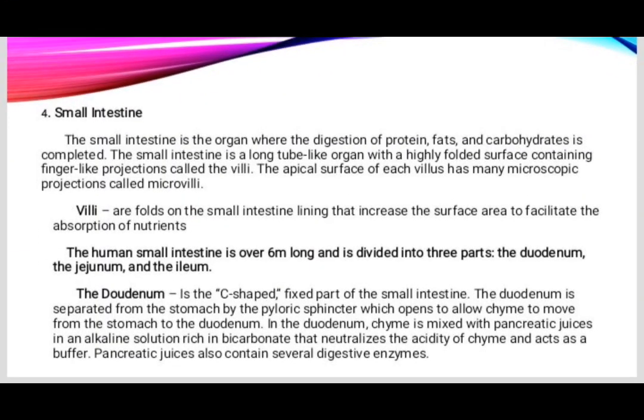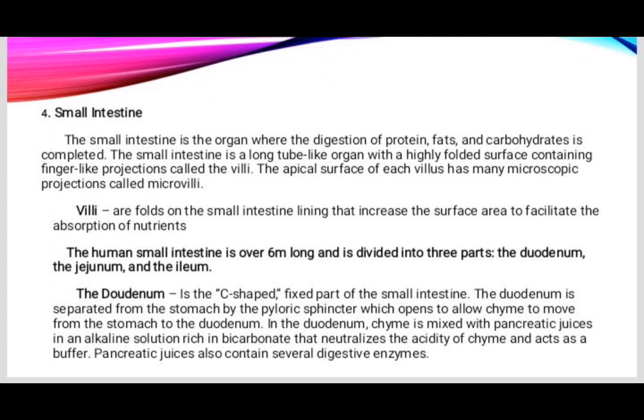Fourth is the small intestine. The small intestine is the organ where the digestion of protein, fats, and carbohydrates is completed. The small intestine is a long tube-like organ with a highly folded surface containing finger-like projections called the villi. The apical surface of each villus has many microscopic projections called microvilli. So villi are folds on the small intestine lining that increase the surface area to facilitate the absorption of nutrients.